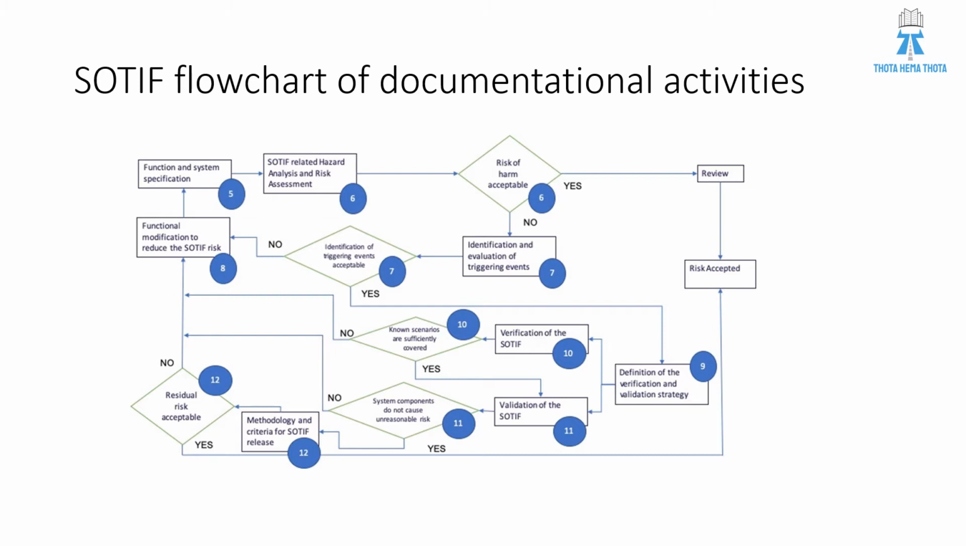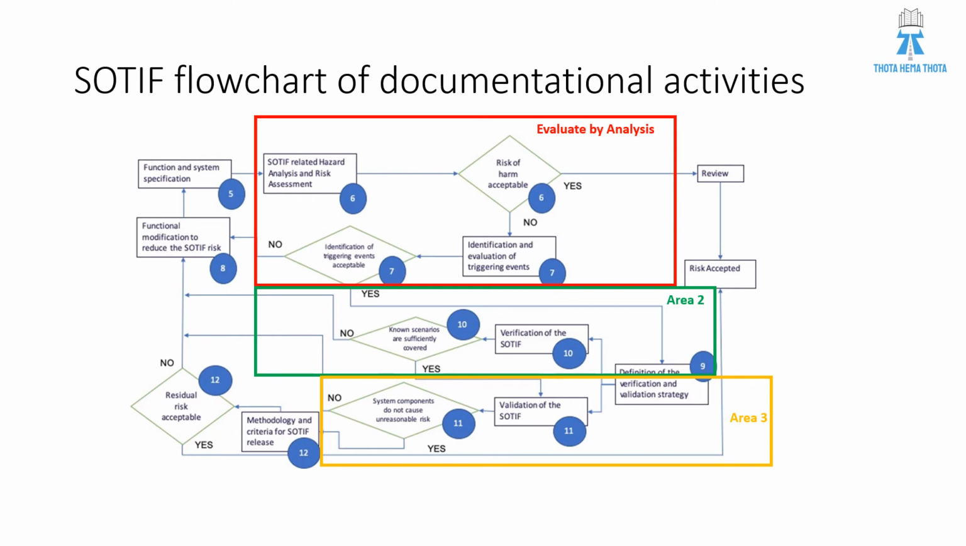So in case of validation, we will have unknown scenarios which are covered in this validation activity. Once after this, do these system components pose unreasonable risk? If it is yes, then we will define the methodology and criteria for SOTIF release, and we check whether the residual risk is acceptable. If it is yes, we will accept the risk. If it is no, we will revise the functional modification in the functional and system specification. So this is how the entire flow is.